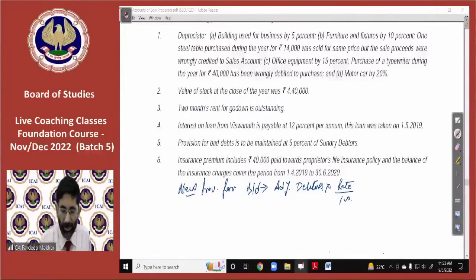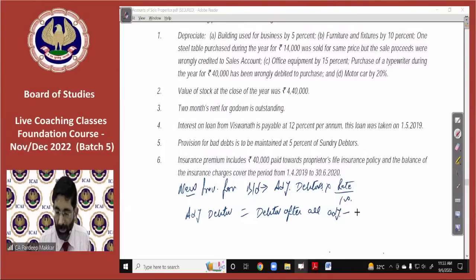Now, how to get the adjusted debtors, that you should understand. Adjusted debtors means debtors after all adjustments, whatever is given to you, minus bad debts given in adjustment only, not trial balance. If any bad debts is given in adjustment, that is to be deducted. So this is the amount of adjusted debtors.